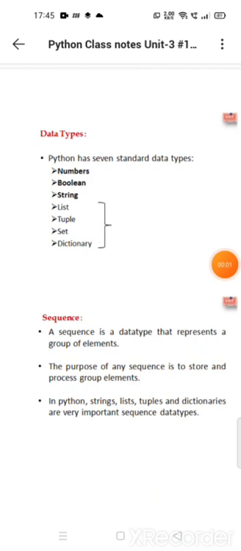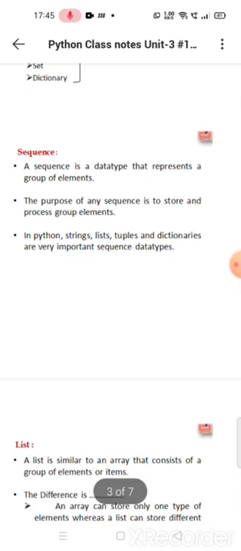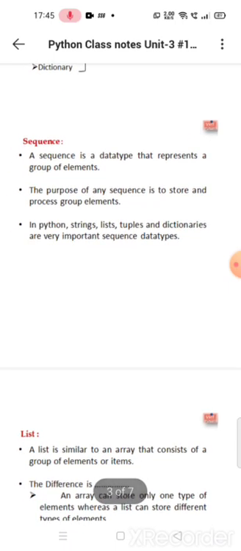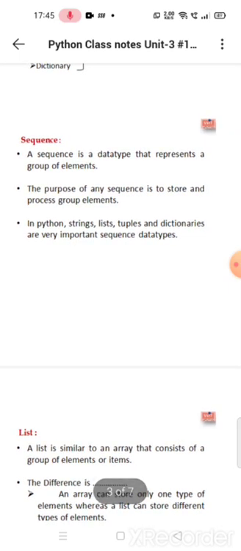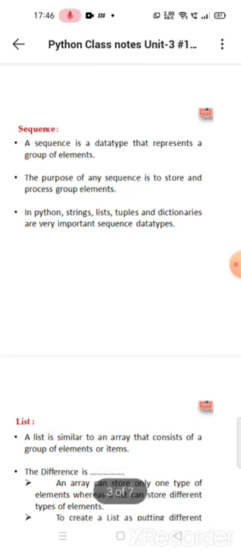Data types. Python has seven standard data types. They are numbers, boolean, strings, list, tuples, set, and dictionary. Sequence. A sequence is a data type that represents a group of elements. The purpose of any sequence is to store and process group elements. In Python, strings, lists, tuples, and dictionaries are very important sequence data types. Lists are represented by square brackets, whereas tuples are represented by normal brackets. Dictionaries are represented by curly braces.